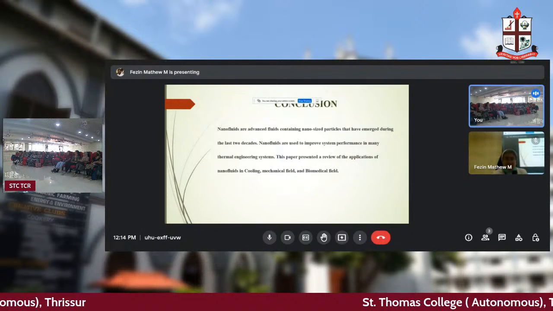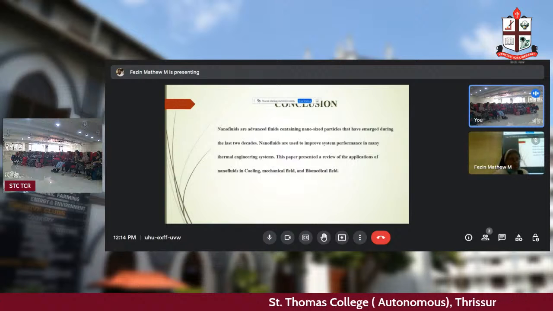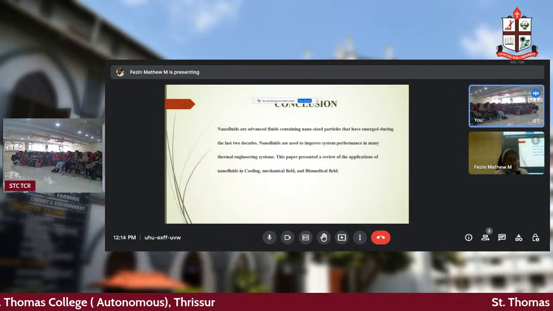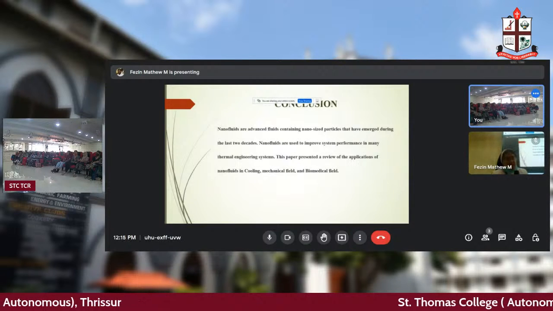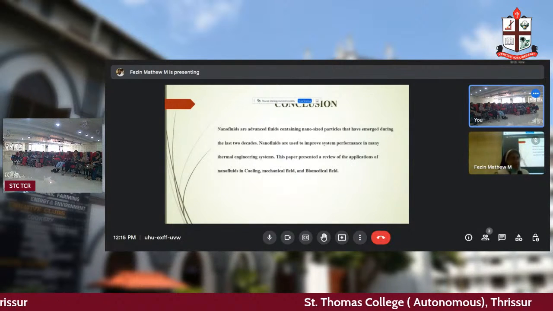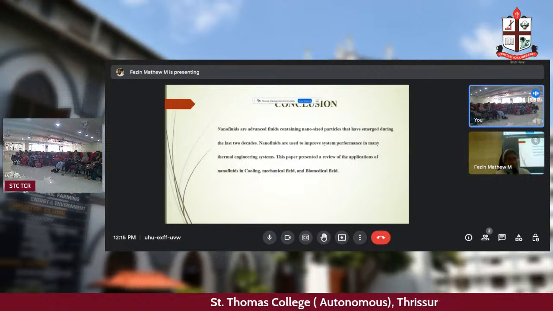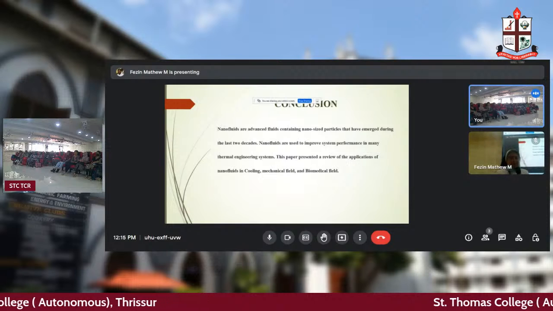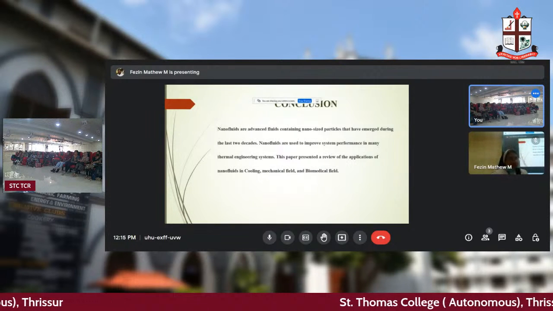Nanofluid means particle size of 10 raised to minus 9 meter. In ferrofluids you are adding ferrous particles inside the liquid. Then you get ferrofluids, but just adding will not make it. You have to add it in certain modes, and studies are up to the reach. So I wish you a very pleasant good afternoon.